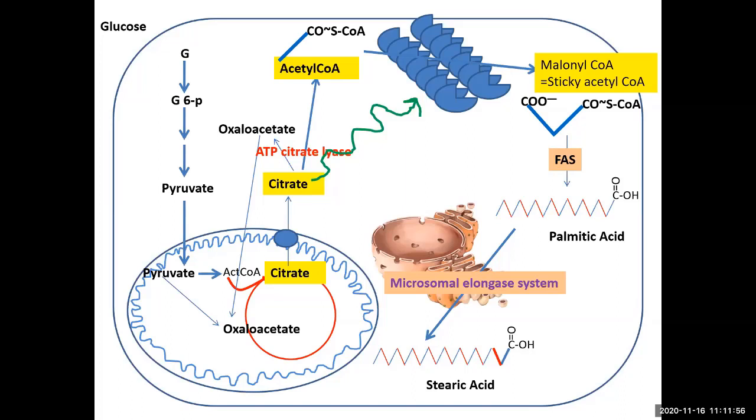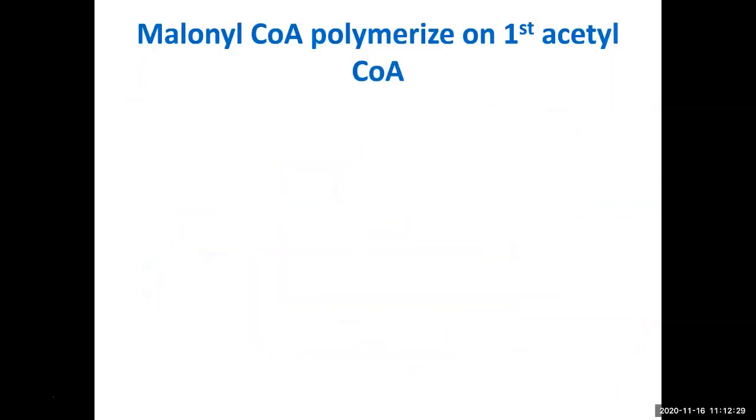If you know this process, next we will talk about how bonds are formed, the enzymes of fatty acid synthesis, and how many NADPH are required for bond formation. These are very easy processes. At last, we will talk about elongation also. So be light-minded. This is the whole process of fatty acid synthesis, a very easy process. You can see how polymerization happens.